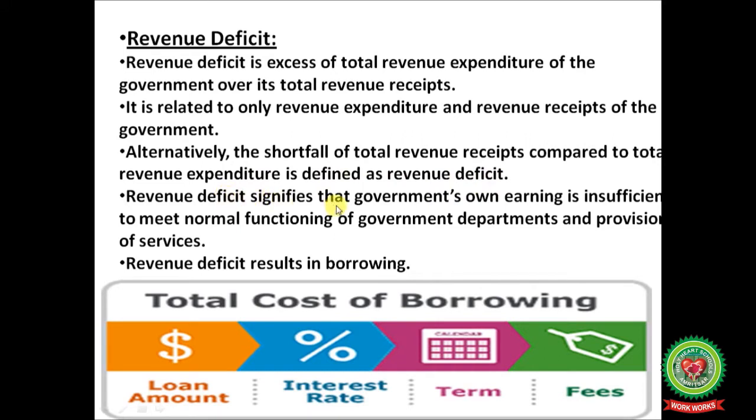Revenue deficit signifies that the government's own earning is insufficient to meet the normal functioning of the government departments and provision of services. Revenue deficit results in borrowing.